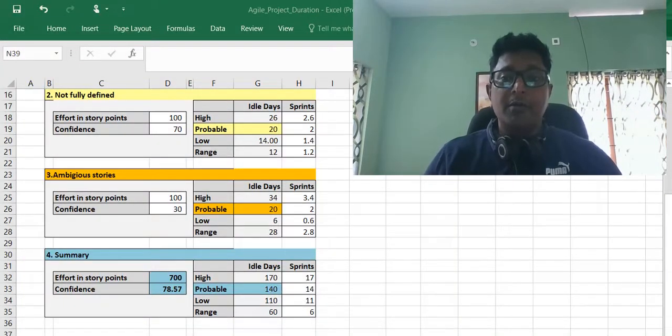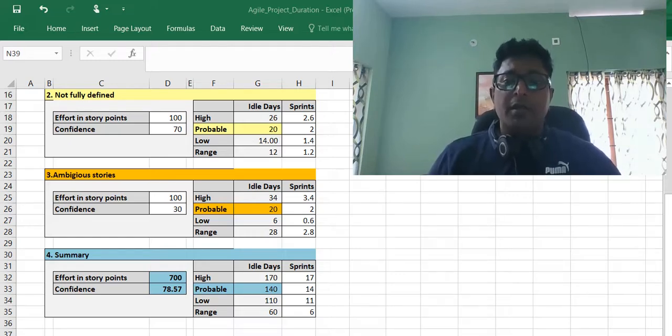I'm going to talk today about how I put together an agile ballpark estimate for stakeholders. So the stakeholders and business owners often come to you as a scrum master asking for a ballpark estimate. That helps them for strategic planning, marketing campaigns, and so on and so forth.